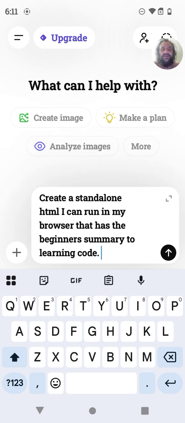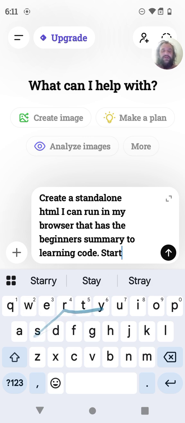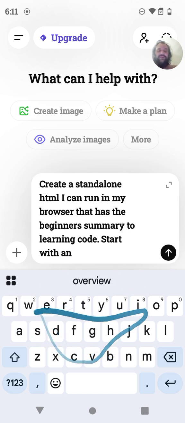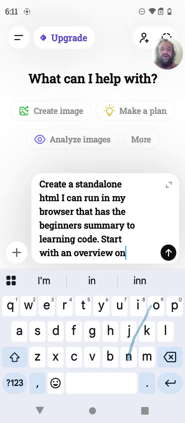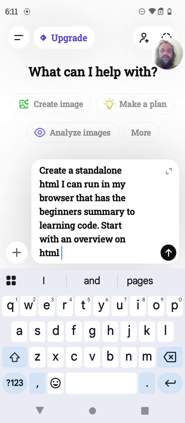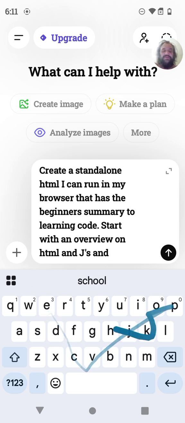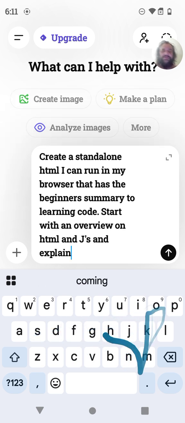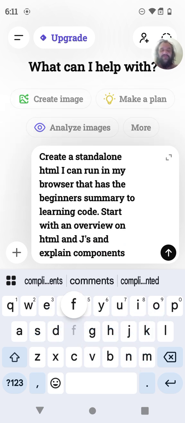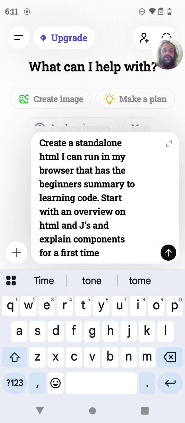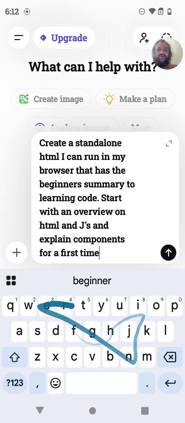We will say start with an overview on HTML and JS and explain components for a first time beginner.